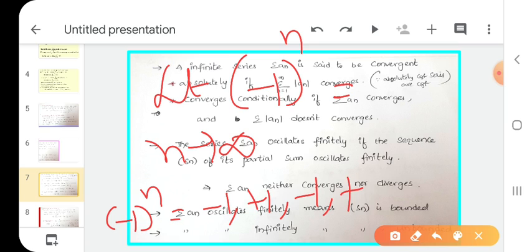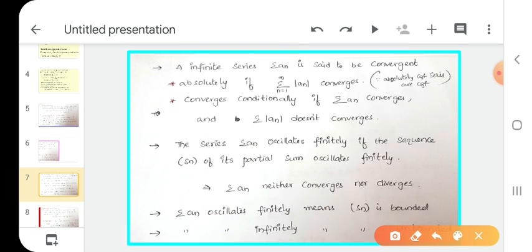Now I am going to find the limit of this oscillating sequence. What is the limit of minus 1 whole power n as n tends to infinity? If n is odd, we get minus 1. If n is even, we get plus 1. There are two limit points. If a sequence has two limits, what do we say? There is no limit. If the sequence has no limit, what is the meaning of this? This is a divergent sequence. Similarly, the series is an oscillating series, so it has more than one limit. That means it is a divergent series.